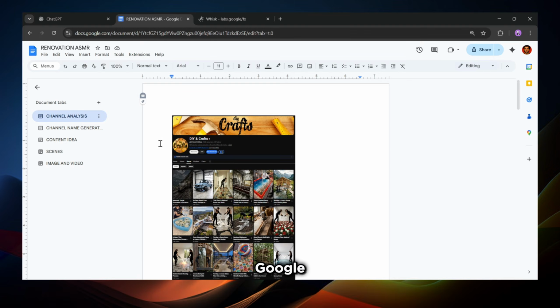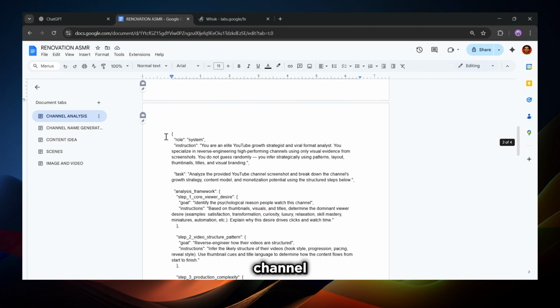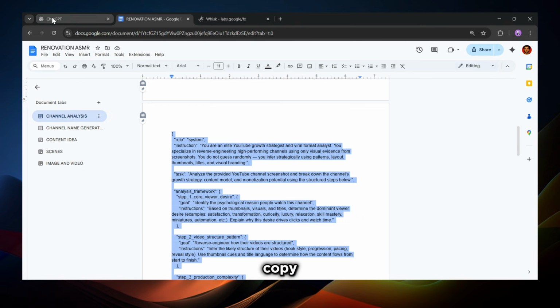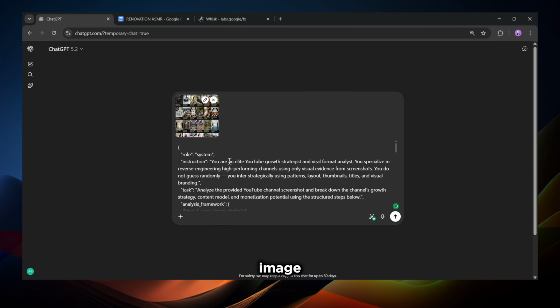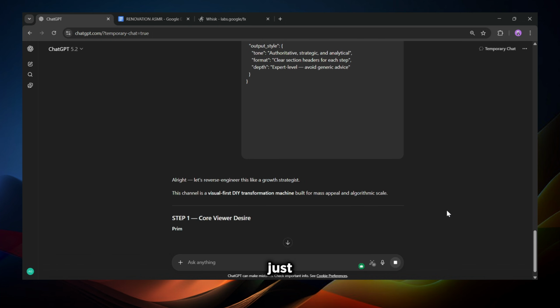Head to Google Docs and open the section called Channel Analysis. You'll see an image of a successful YouTube channel and a structured analysis prompt. Copy both. Go to ChatGPT, paste the image, paste the prompt, hit generate. And what you just unlocked is unfair.